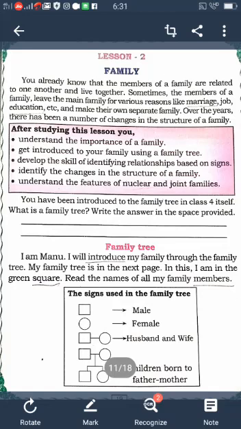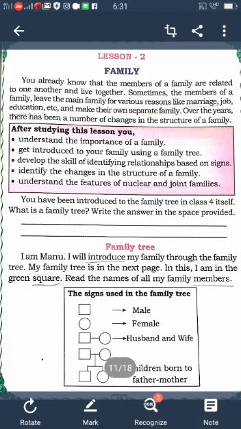Four members in the family, that means father, mother and children, two generations living together, is called nuclear family. What is the family tree?